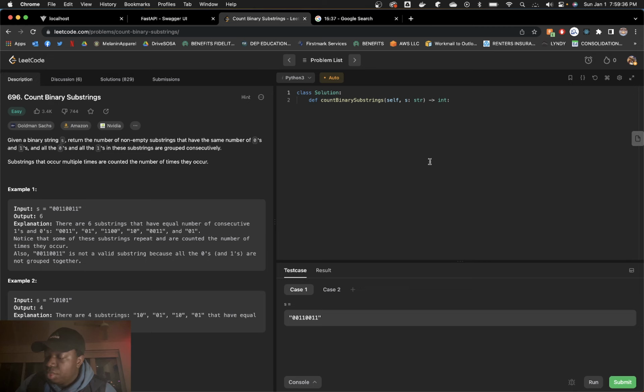Now, this is equal, but they're not consecutive. So we need something like a flag, a consecutive flag, which is always going to be false, and we only set it true if by some logic we know that we've encountered a 0, 0 and a 1, 1.